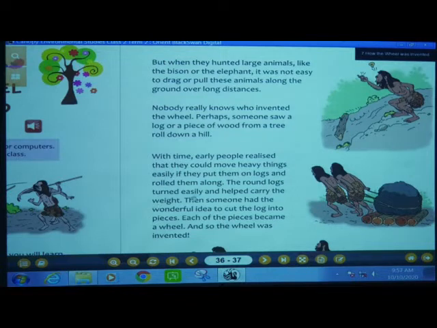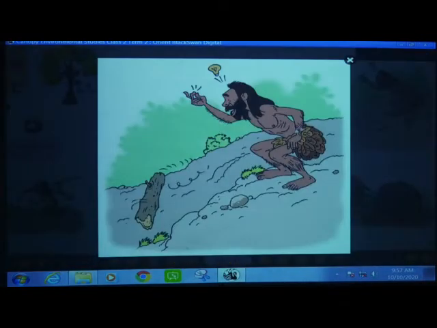So then someone had the wonderful idea to cut the log into pieces. First, the log of wood: in this picture you can see the man watching how the log rolls, how it is coming from up to down.